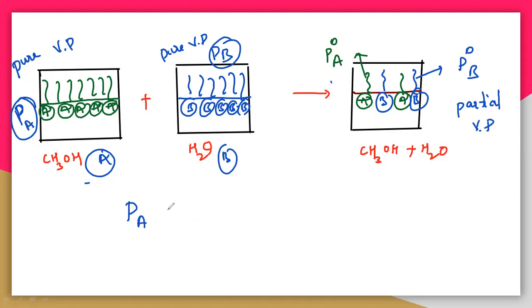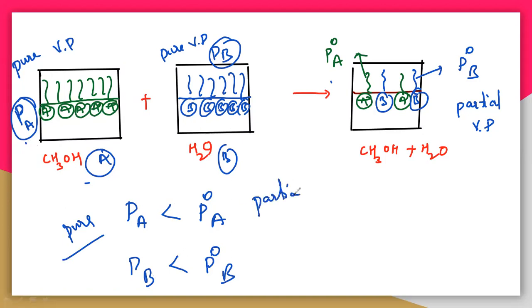PA, which is less than P naught A, and you can take PB, which is less than P naught B. So you should understand these two relations. Here PA and PB are partial, but P naught means it is pure. So what is the difference between these two? Here the pure vapor pressures P naught A and P naught B are there. So here PA, it is actually not less than, it is greater than, sorry.